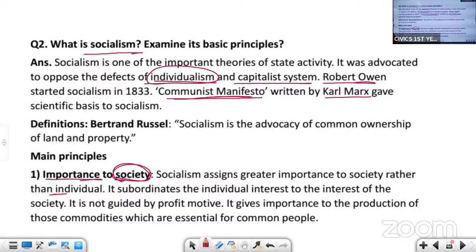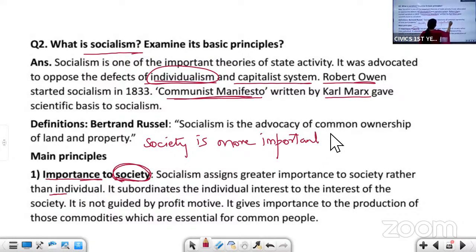In simple words, we can say that society is more important than an individual.